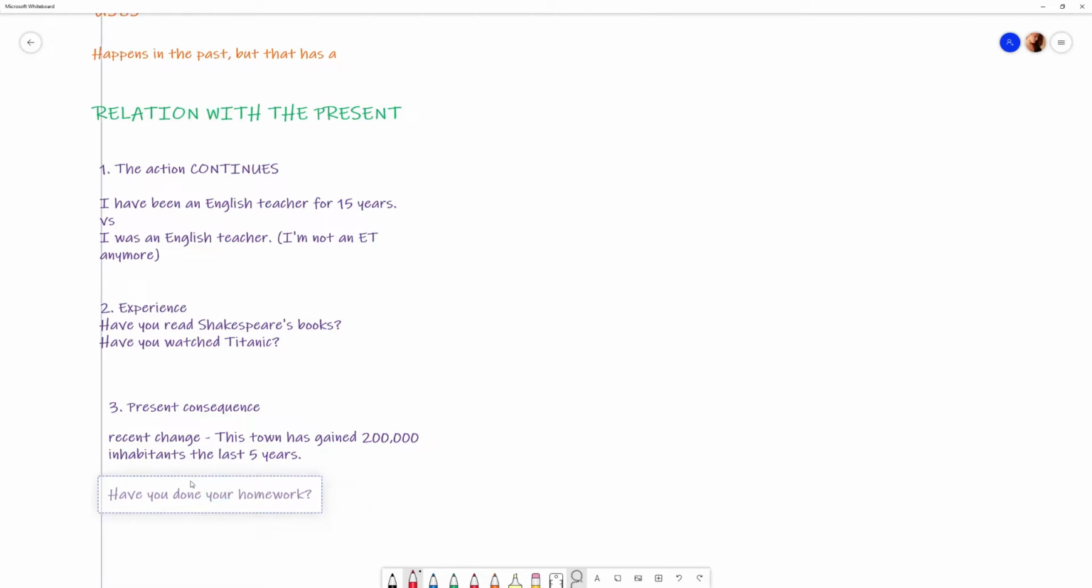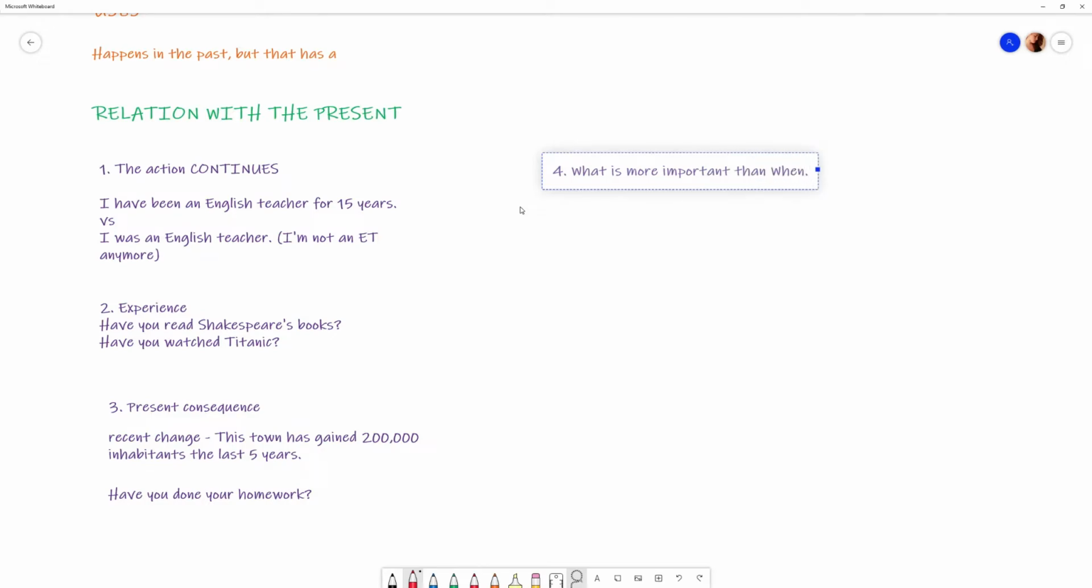Or when the teacher asks, have you done your homework? Because it matters for me if you have done. I know that you have worked what we've talked about. My class will change if you have or haven't done your homework.